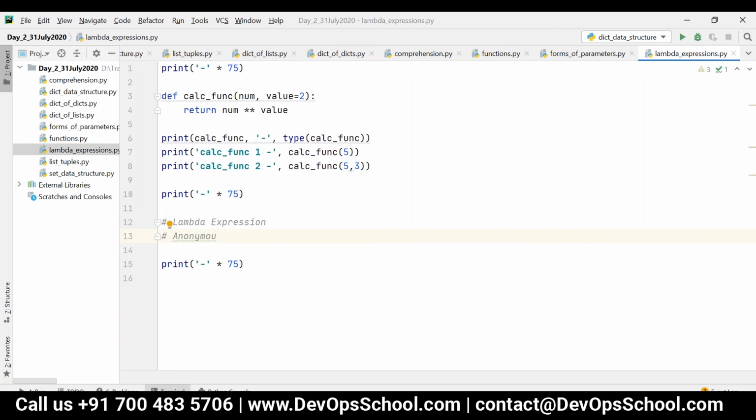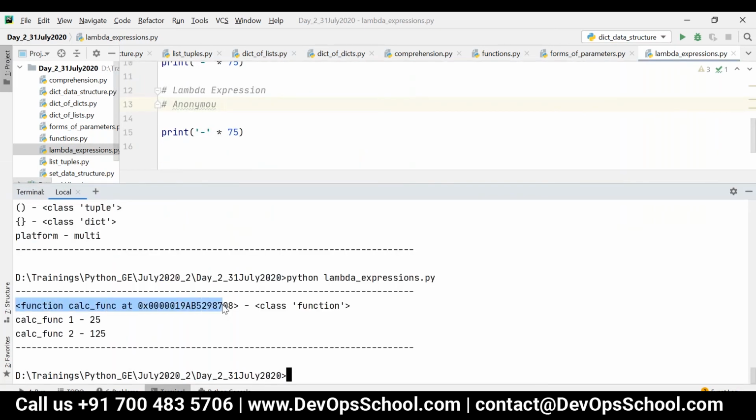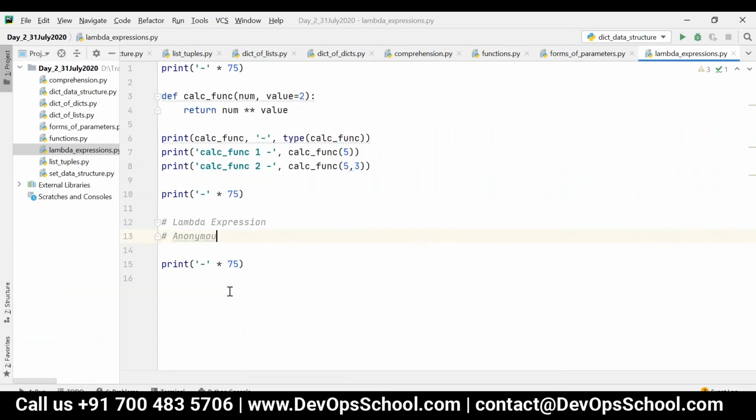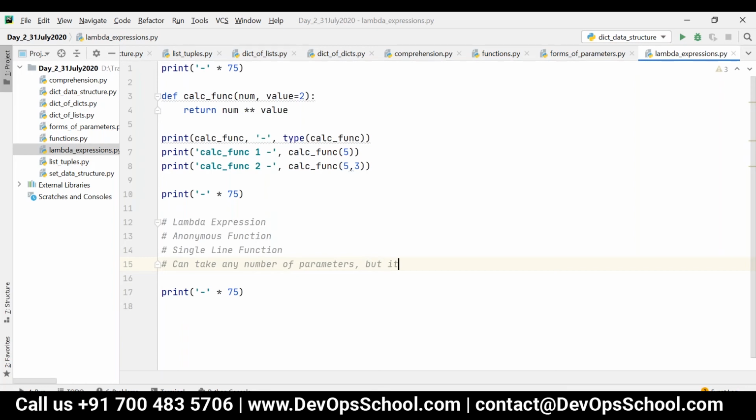If you see this, it's a function reference and it has some name associated to it, like calc func. But anonymous means there will not be any name at all. We can store the function definition into a variable basically. It is a single line function, just a one-liner, and it can take any number of parameters, but it evaluates only one expression.